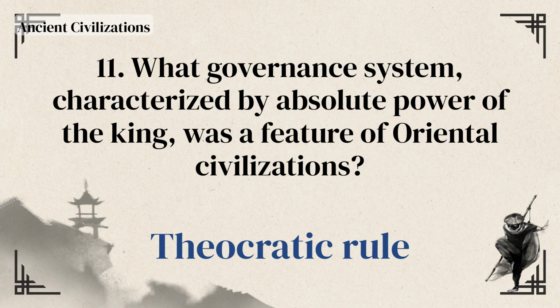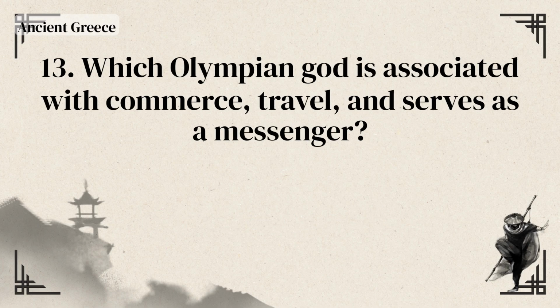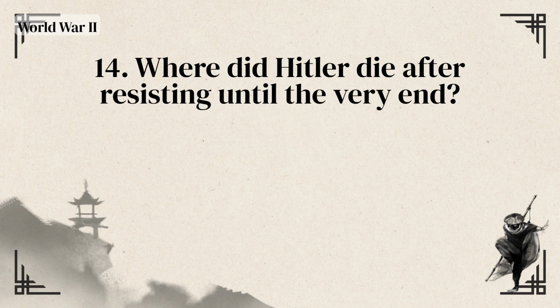Theocratic rule. Who was the Portuguese explorer that first sailed around the Cape of Good Hope? Bartholomew Dias. Which Olympian god is associated with commerce, travel, and serves as a messenger? Hermes. Where did Hitler die after resisting until the very end?